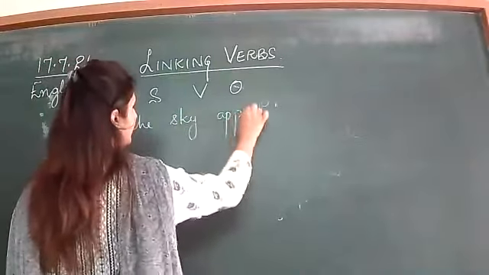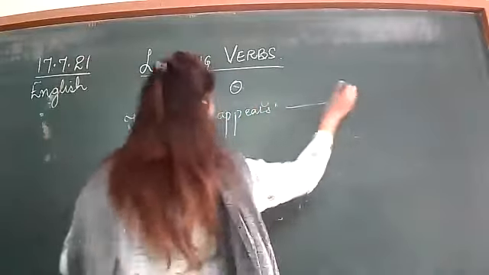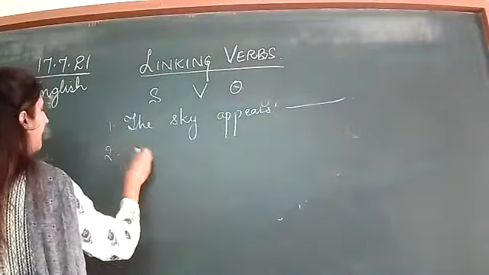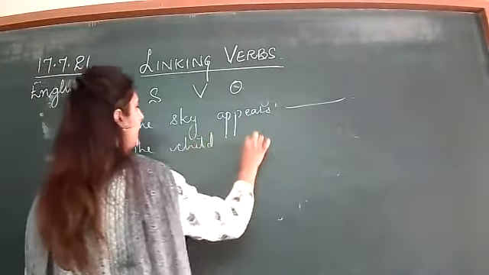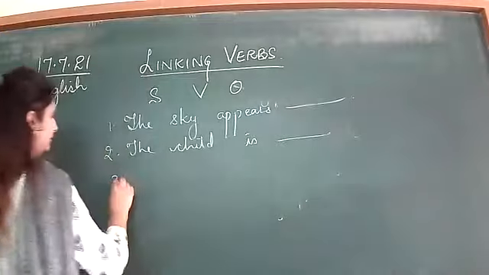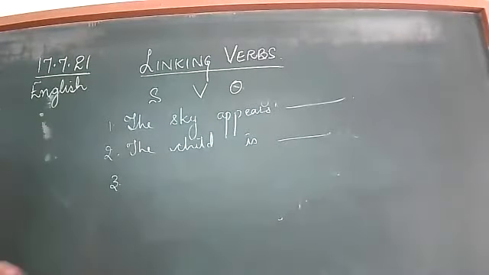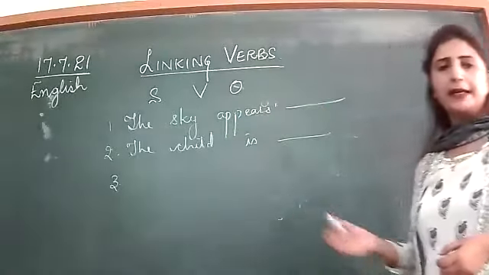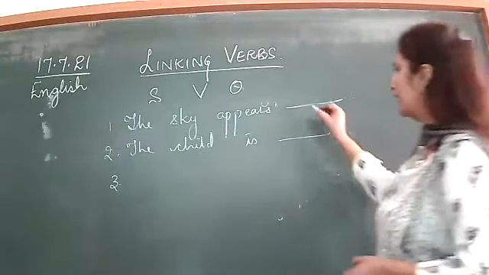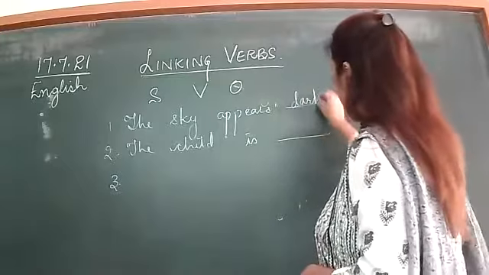You will complete it. The sky appears. The child is. Okay, complete it. The sky appears. The child is. Speak anything. The sky appears dark. The child is naughty.